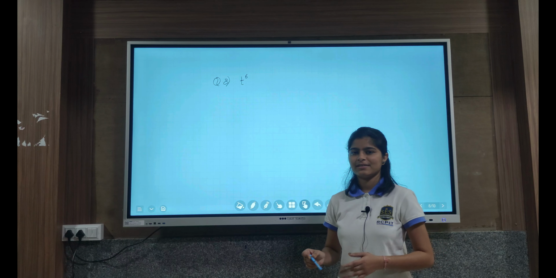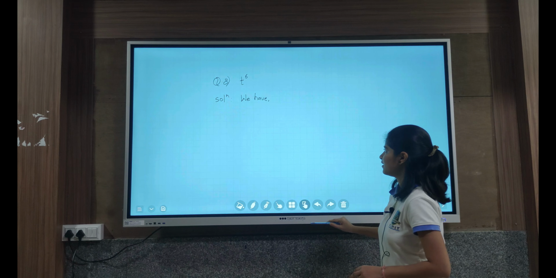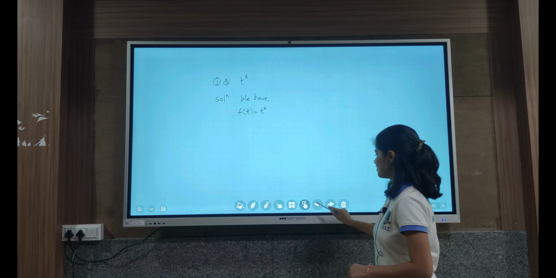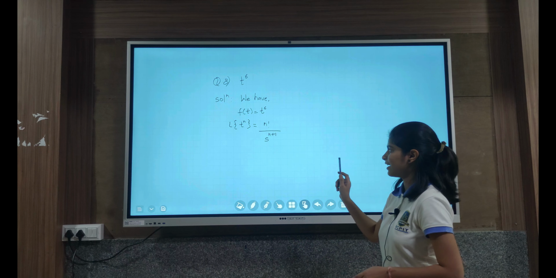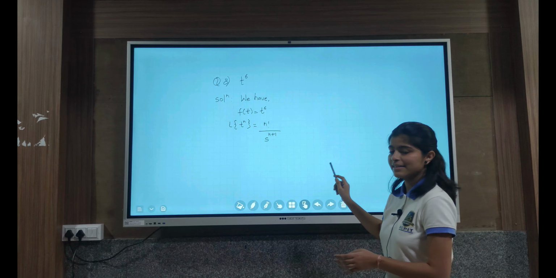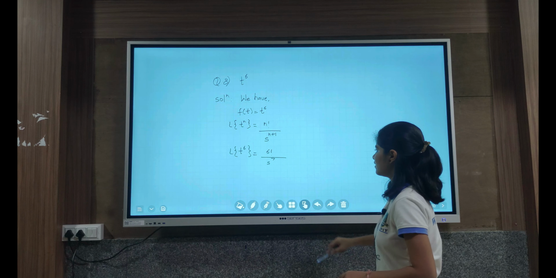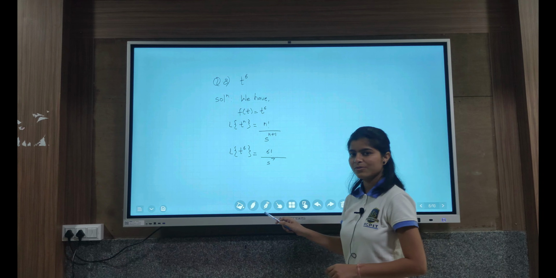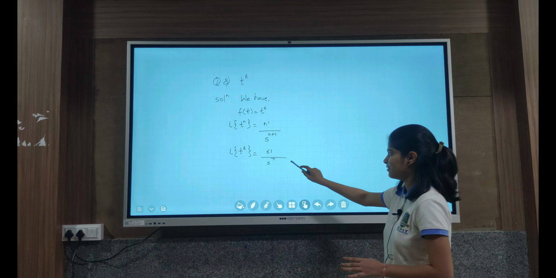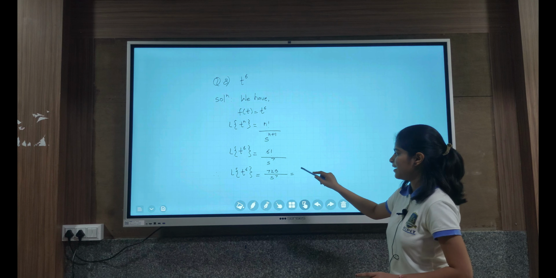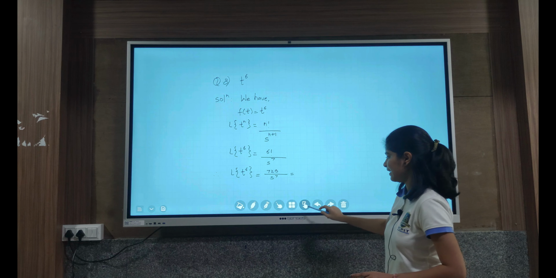So the next problem is t raised to 6. Here we have f(t) equals t raised to 6. And we have the Laplace transform of t raised to n, that is equal to n factorial upon s raised to n plus 1. Here the n should be a positive integer. By applying this formula, the Laplace transform of t raised to 6 is equal to 6 factorial upon s raised to 7, that is n plus 1, 6 plus 1 equals 7. By simplifying the term, we get 720 upon s raised to 7, that is nothing but F(s).